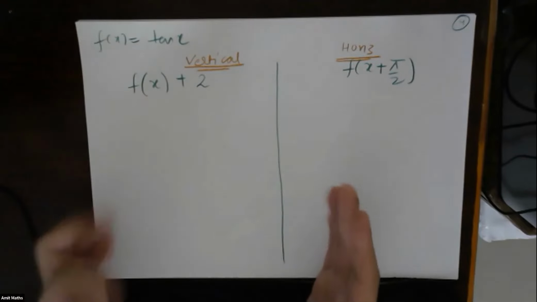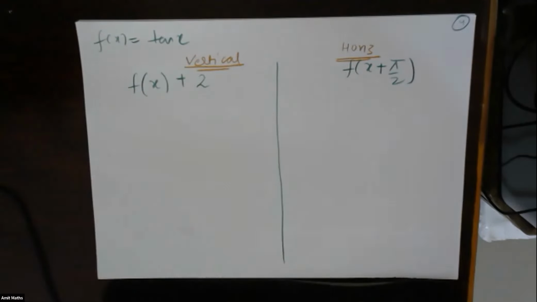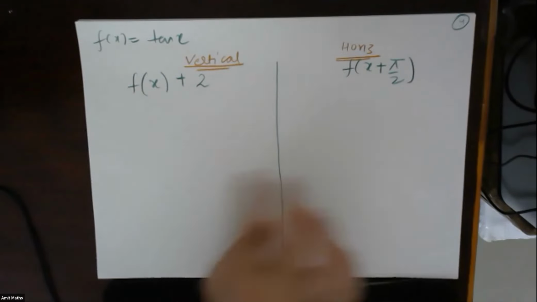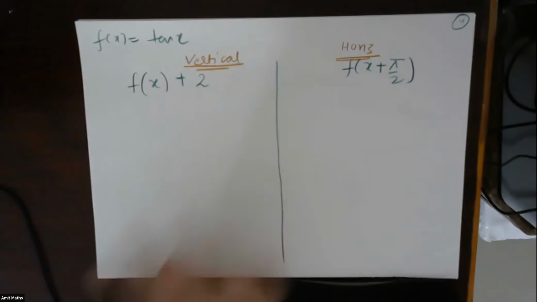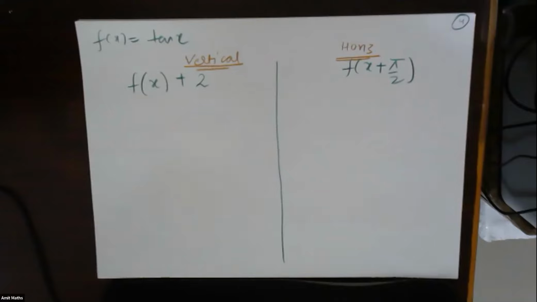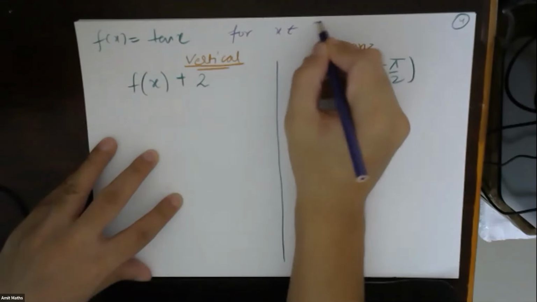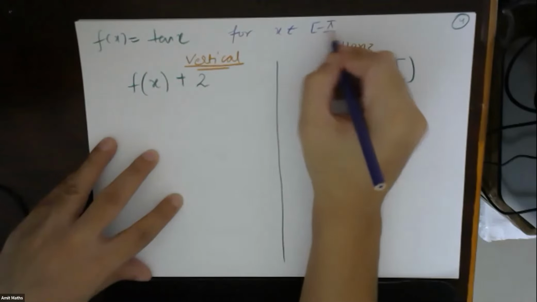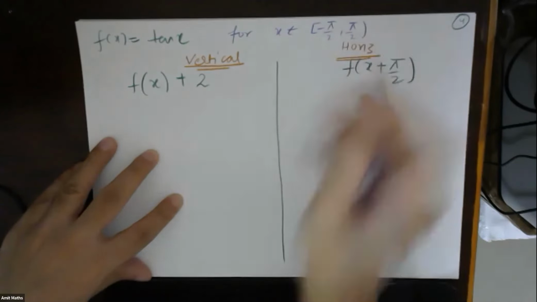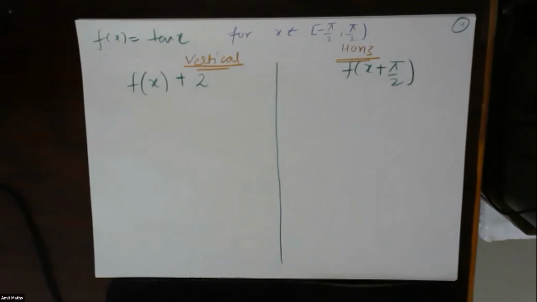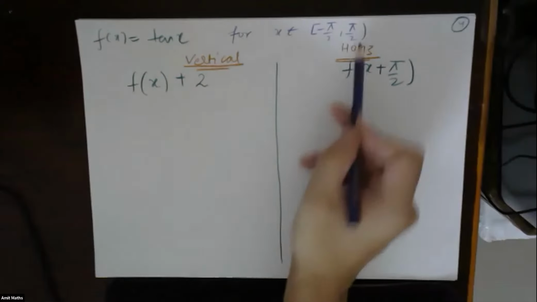Don't draw for the whole domain. Just draw for x belonging to minus pi by 2 to plus pi by 2. Just check for that part only, just for the first part. Don't check for the whole domain. It will be symmetric, everything will be the same.